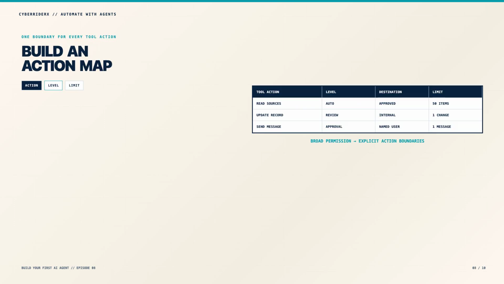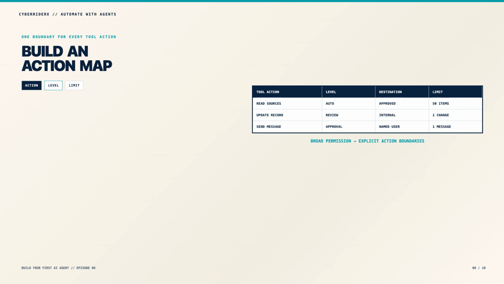Turn those decisions into a simple action map. List every tool action the agent can request. Mark each one as automatic, review required, approval required, or blocked. Add the allowed destinations, data sources, and spending or volume limits.